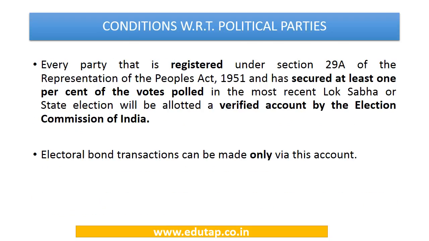So what are the conditions which a political party has to comply with to obtain donations through electoral bonds? Now it is very important that the political party which wishes to obtain donations through electoral bonds gets itself registered under the Representation of People's Act. So the political party has to be a registered one, and it has to secure at least 1% of the total votes polled in the recent Lok Sabha or the state elections. So 1% vote share and registration under the Representation of People Act is necessary to obtain money under the electoral bond scheme.